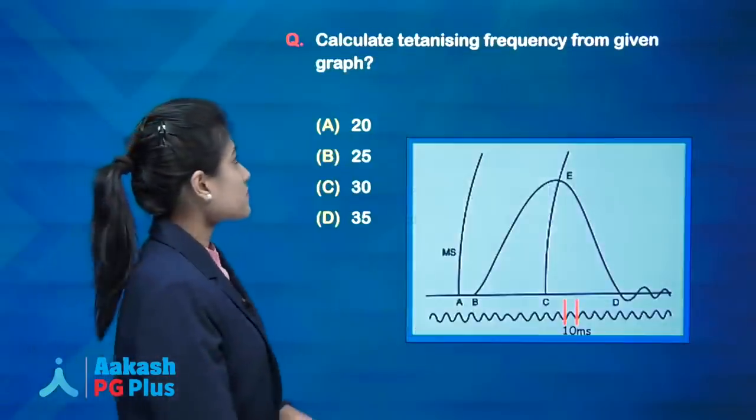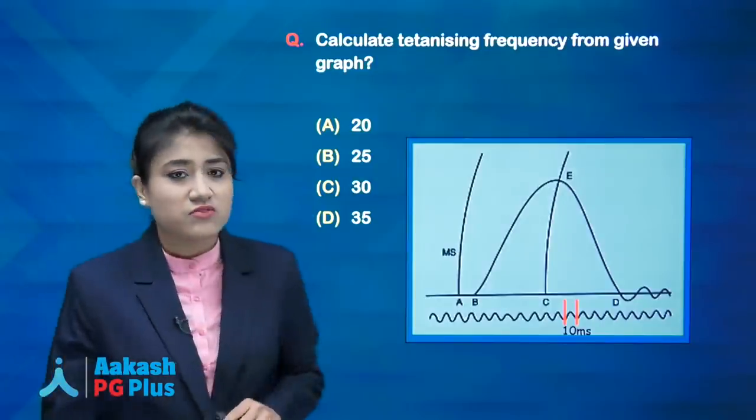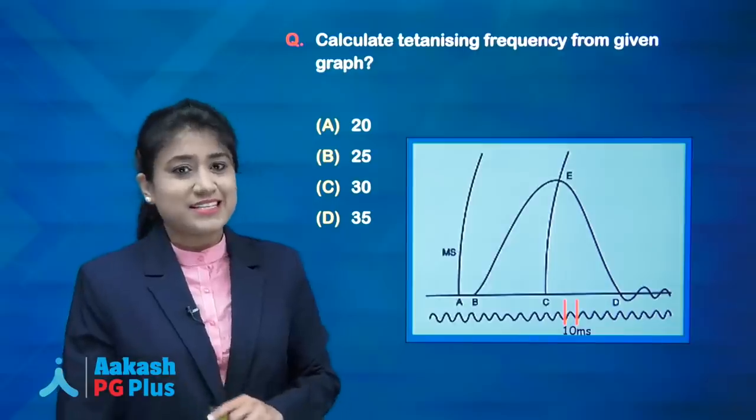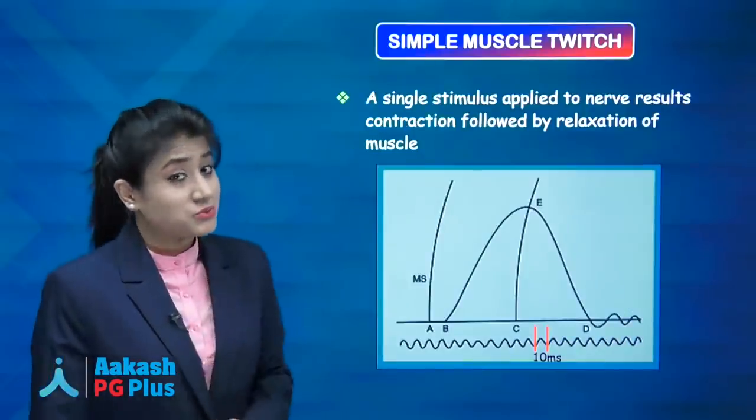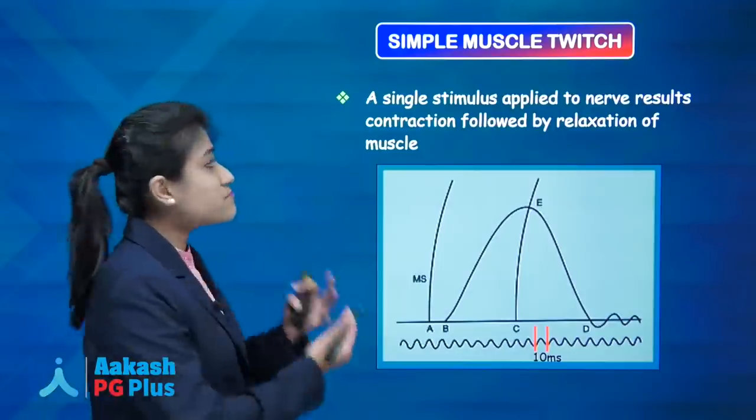Got it? Now calculate the tetanizing frequency from a given graph. So first we will talk about the tetanizing frequency. Before that, you should know this graph. This is a simple muscle twitch graph. Okay, what is simple muscle twitch?